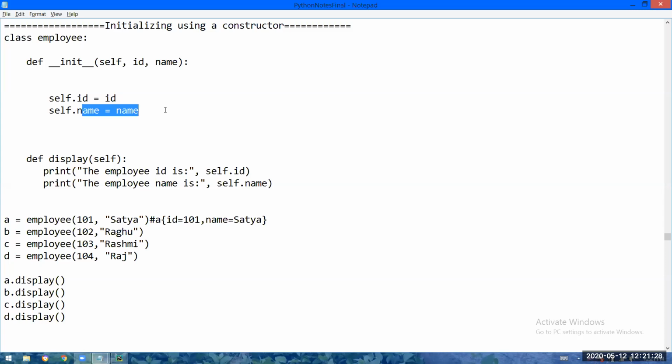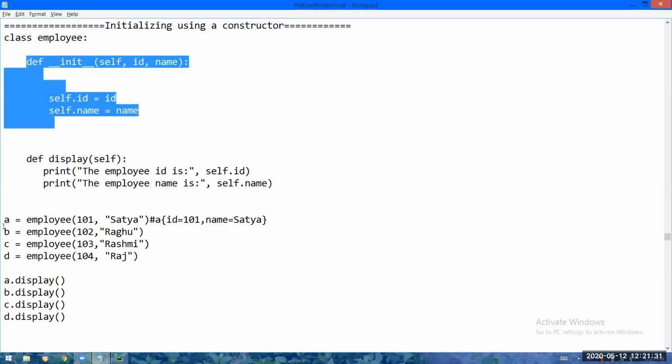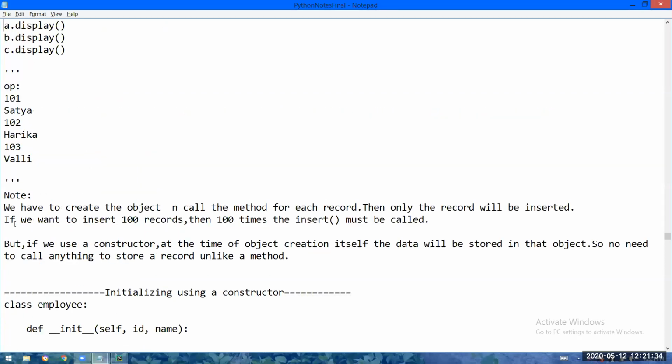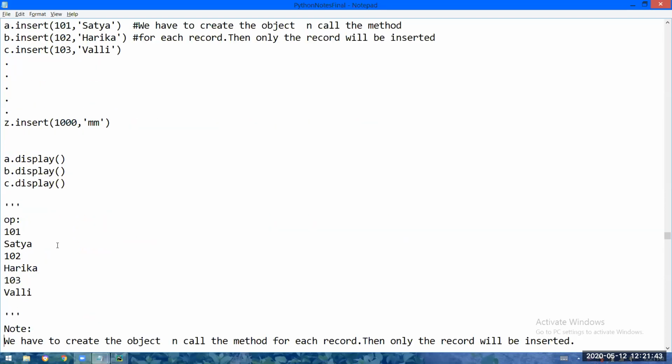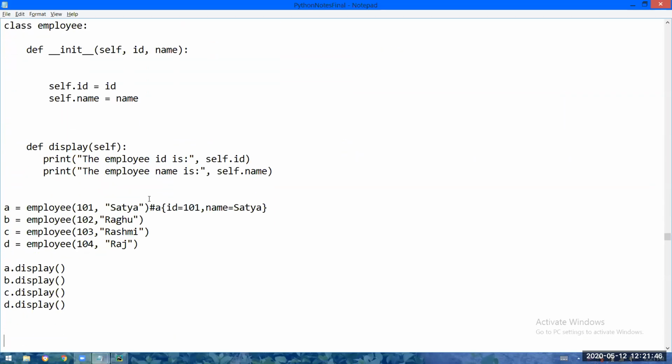So do you observe any benefit here? Constructor means you create the object, that's it. It will be called automatically. See, in the earlier case, you created objects and with every object you called the method. But here you just created objects, that's it. You didn't make any separate calls. You create the object, the constructor is called automatically. So for me, 50 calling instructions got reduced. The simple difference between a method and a constructor is, a method means you have to call it, a constructor means it will be called automatically. That is the advantage.